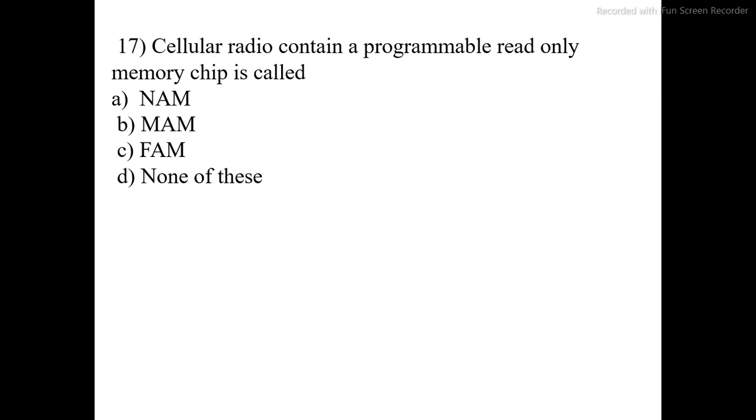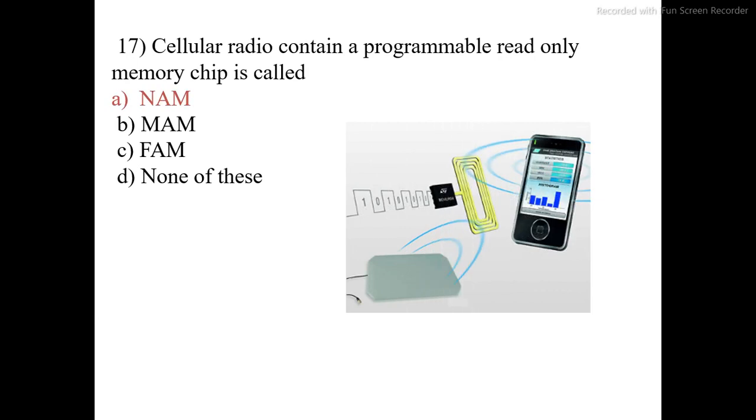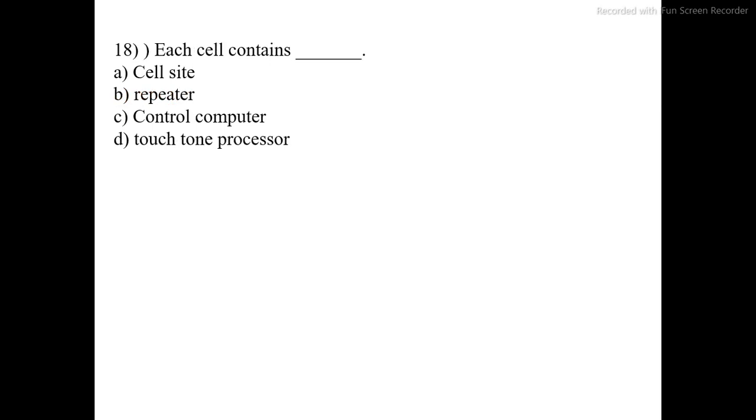A cellular radio contains a programmable read only memory chip called. Option A, NAM. Option B, MAM. Option C, FAM. Option D, none of these. A cellular radio containing a programmable read only memory chip is called NAM. What is the full form of NAM? Number assignment module is the correct option. A is the correct option. Go to the next question.